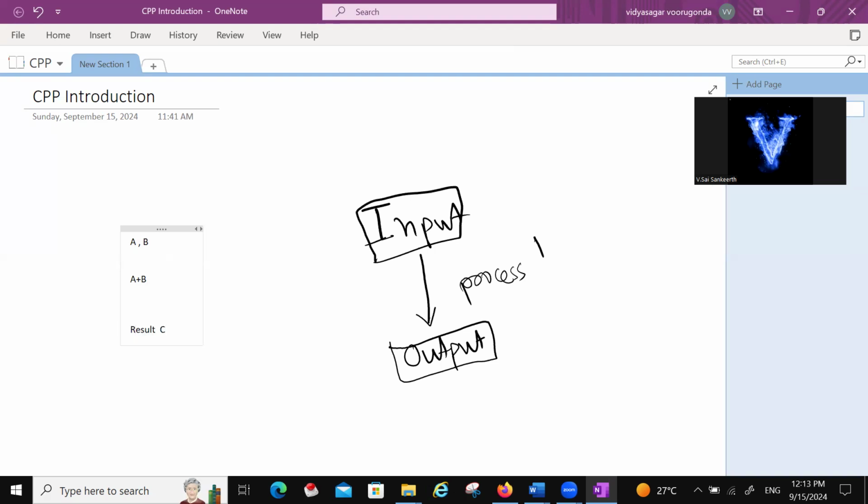Similarly, even if you want to calculate simple interest, what we require is principal, time, and rate of interest. Later we are doing some calculation, PTR by 100.